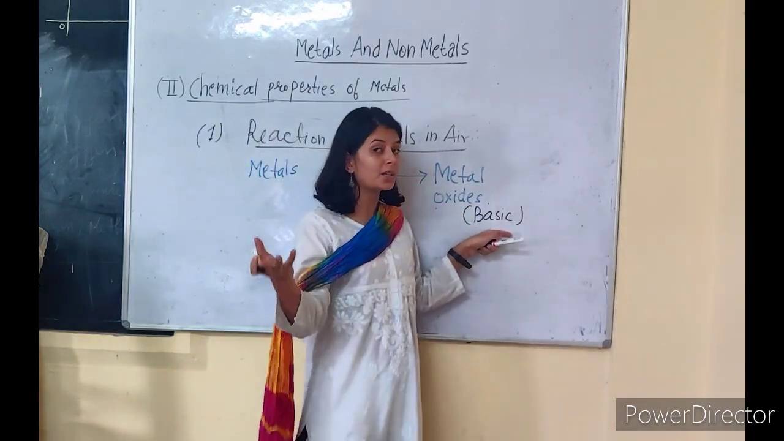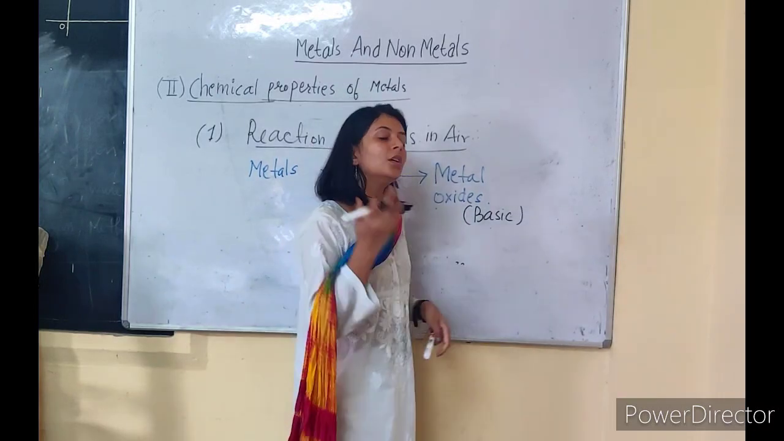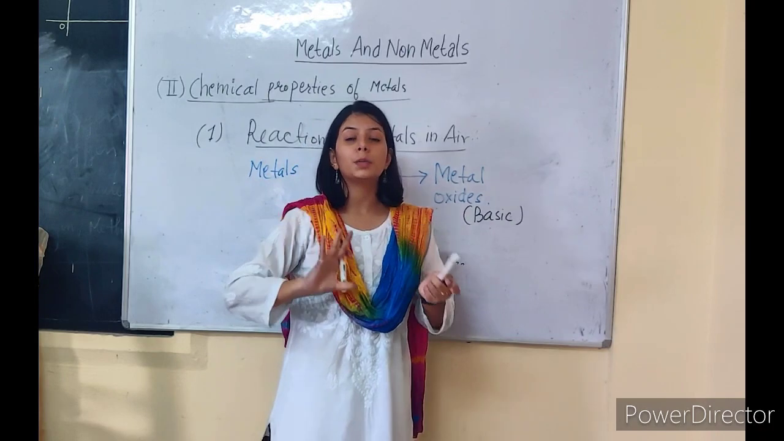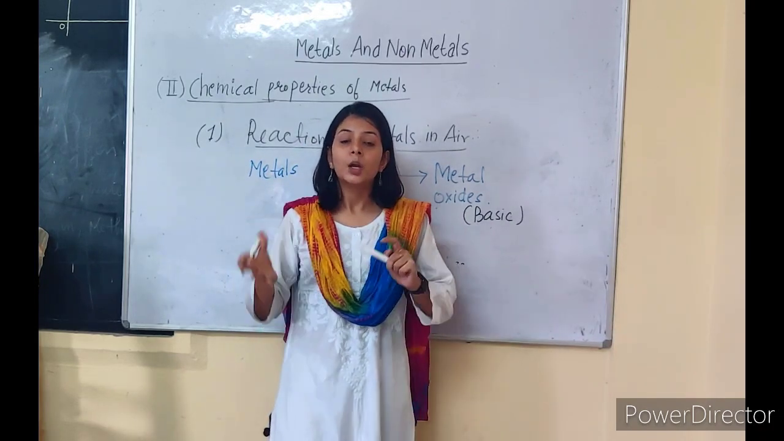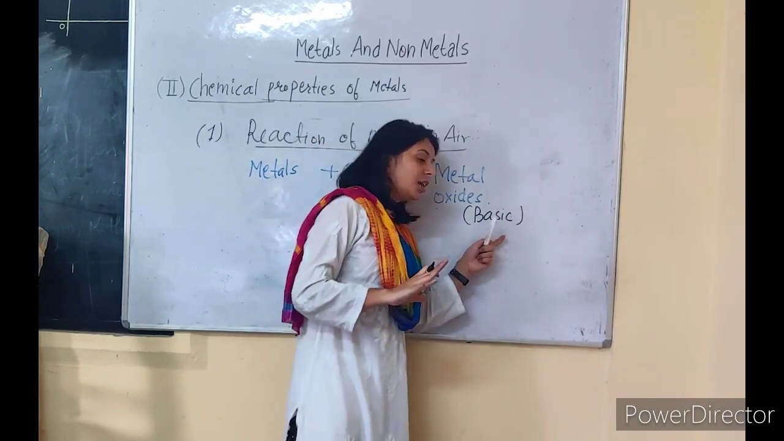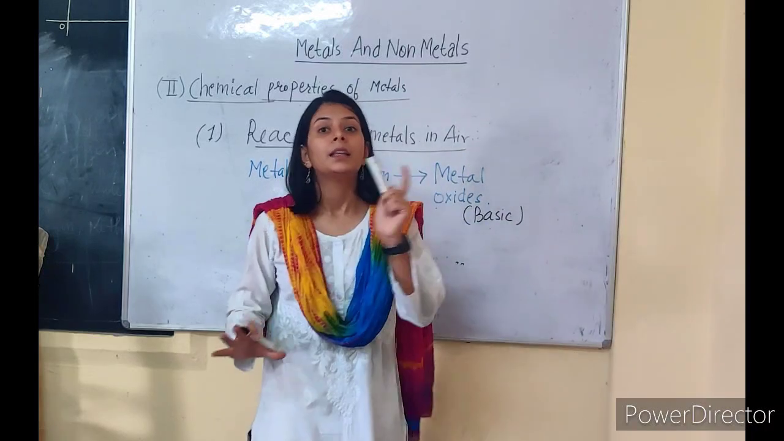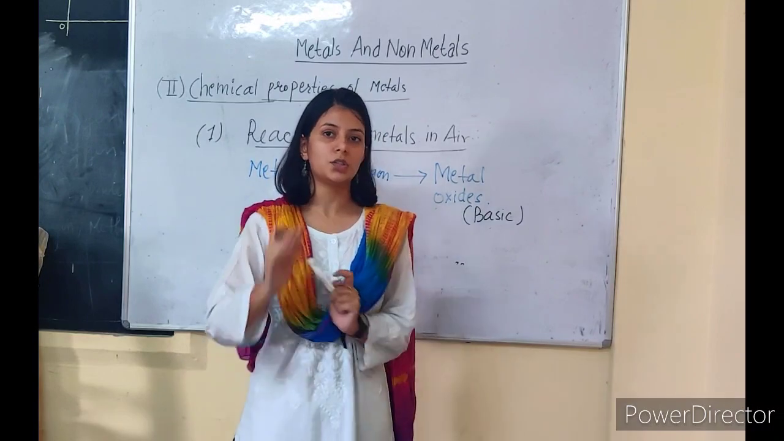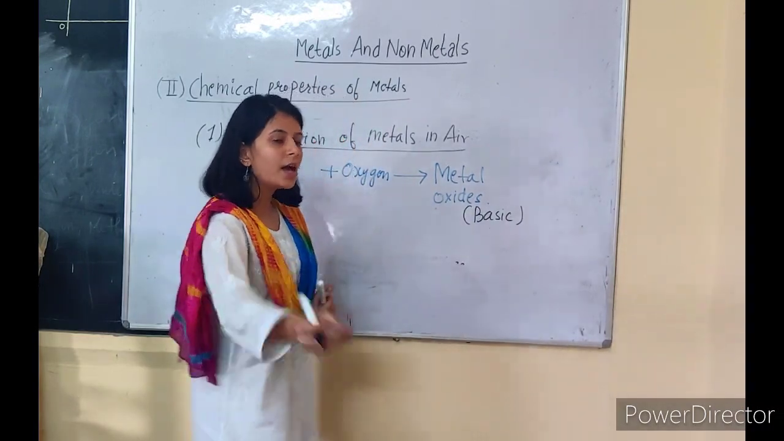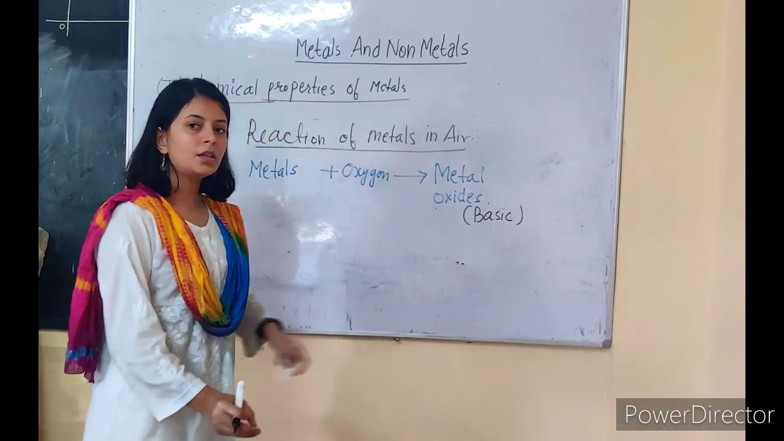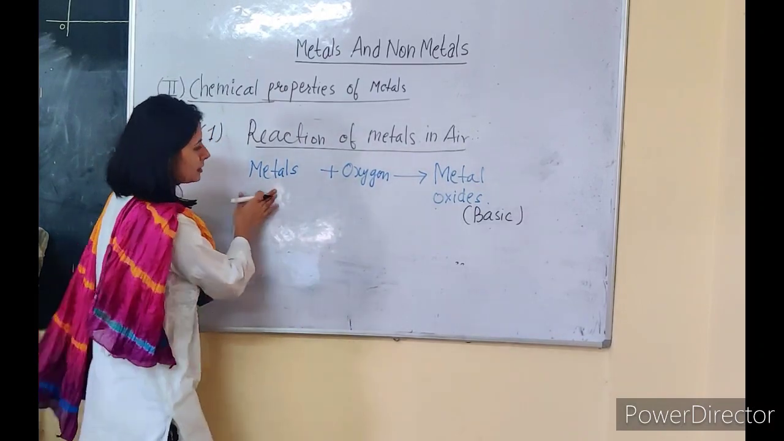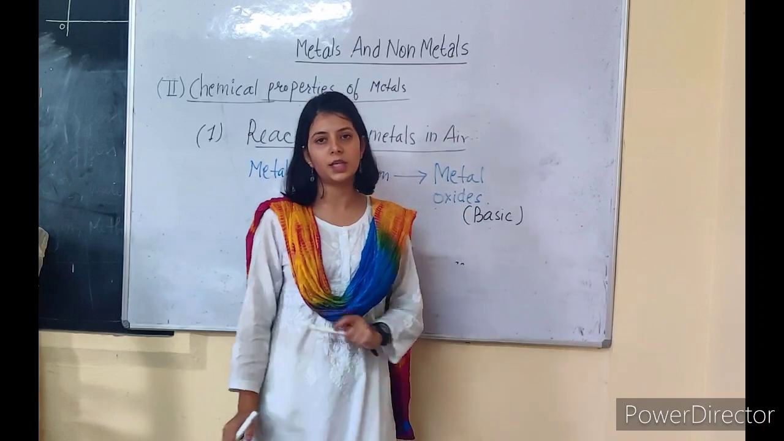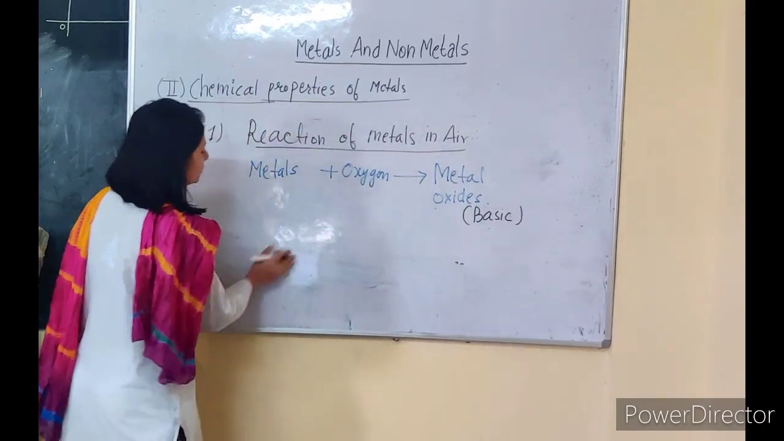Apart from metal oxides being basic in nature, we will also have some metallic oxides which show dual nature. Dual nature as in they behave as basic oxides and they also behave as acidic oxides. They have dual nature. About that we will be reading in the next part of this particular section. Okay, so metals react with oxygen to produce metal oxides which are generally basic in nature. So let's see one example.